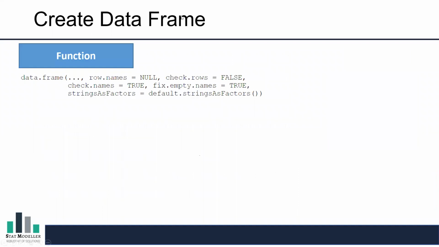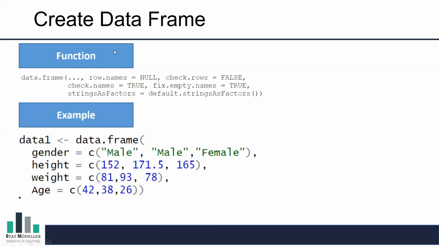Now how can we do this in R? So there is a function called data.frame, so that we can use. So here we can provide the data and then we can use these row names and all. So let us see the example. So let's say I want to generate data 1. So I can use this function like data.frame into bracket. Let's say I'm having gender data, so I'm calling it gender is equal to, then whatever values I'm having in this, so male, male and female.